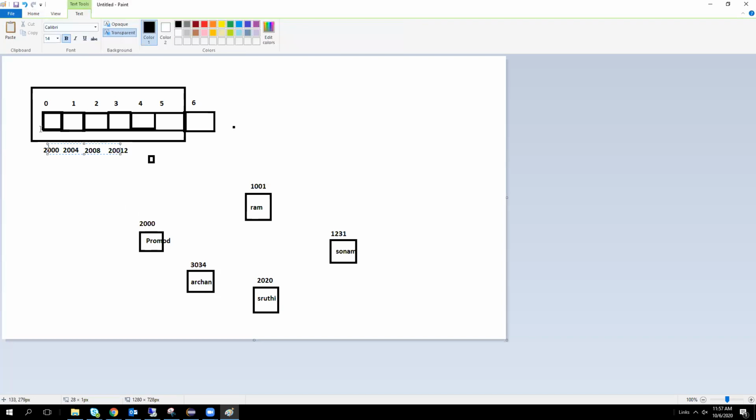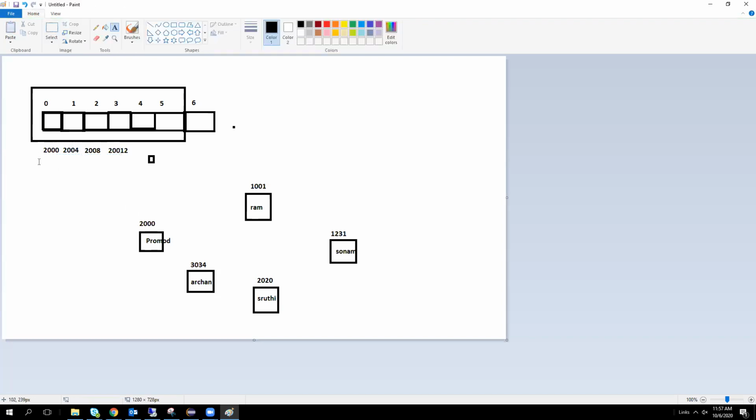Index is different, address is different. We can call the address a pointer also. Index is the ID of an array element, and address is the ID of the data. Yes, exactly. It's clear.